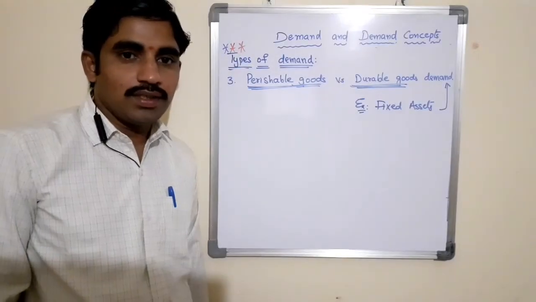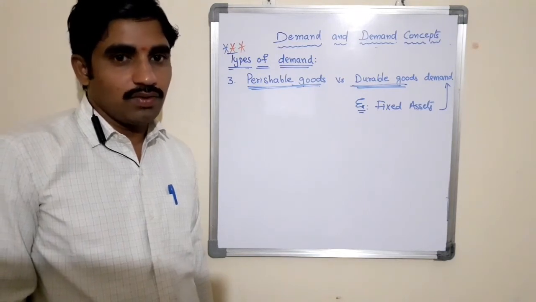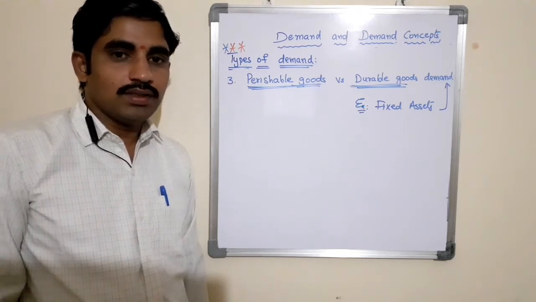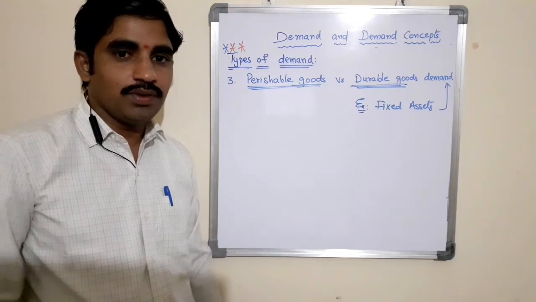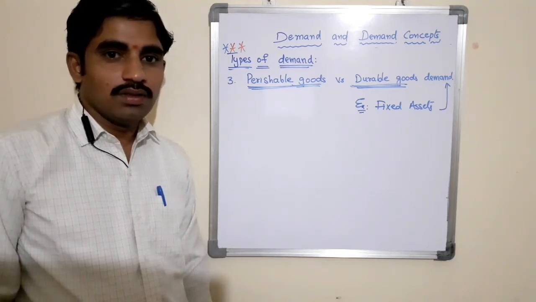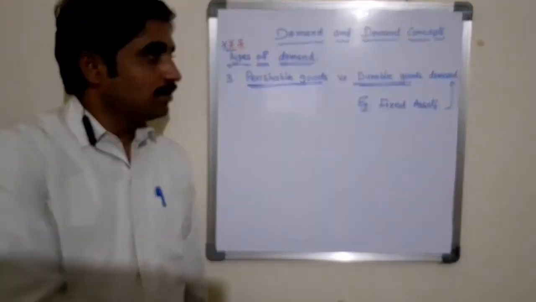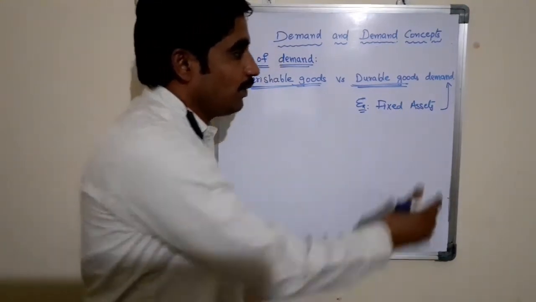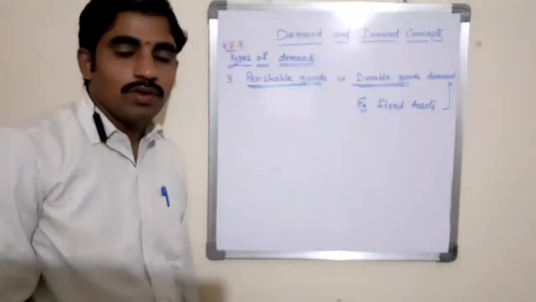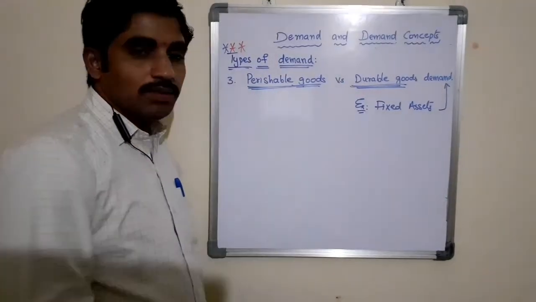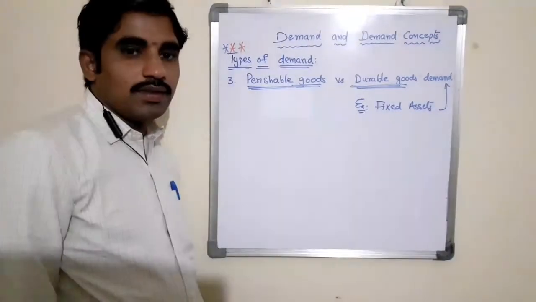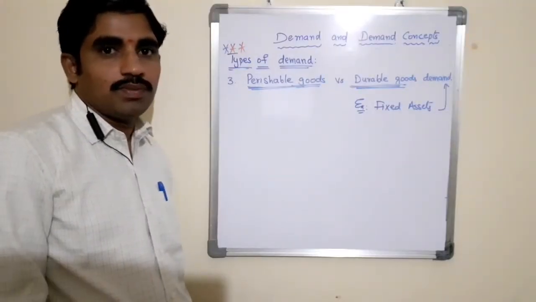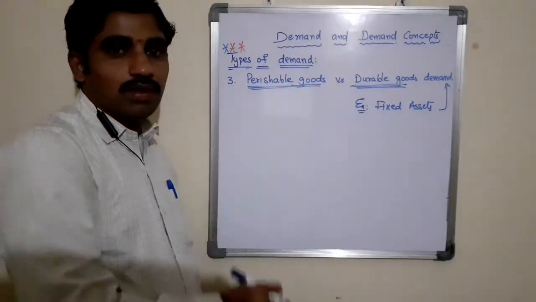Example: refrigerators at home, coolers, washing machines, mixers, furniture, computers. Whatever goods or services give services for a long period are said to be durable goods, and the demand for those goods is known as durable goods demand. Whereas perishable goods are goods which give services to the customer for a short period, and the demand for them is said to be perishable goods demand.